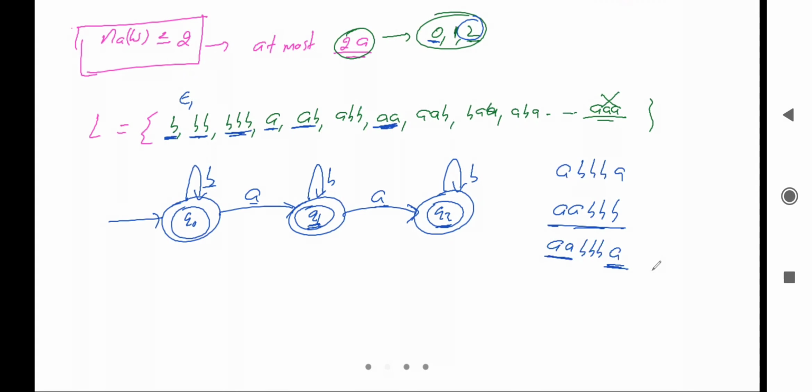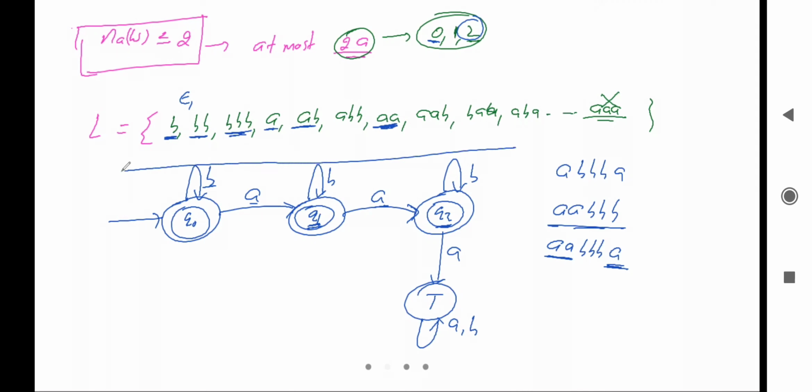तो इसका मतलब क्या हुआ? We'll have to take ट्रैप स्टेट, बिकॉज दो ए के बाद हम थर्ड ए को एक्सेप्ट नहीं कर सकते. मीन्स इट विल गो टू द ट्रैप स्टेट और डेड स्टेट. So by reading a, it will go to the trap state, and on trap state, if a is coming or b is coming, it will go to the trap state. Finally, we can check that there is no dead configuration, no choice, or you can check there is no null move. Finally, this is the minimal DFA.